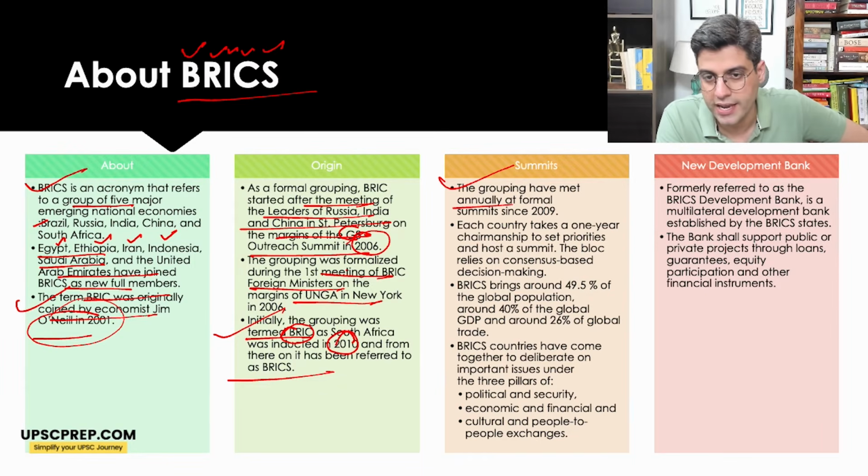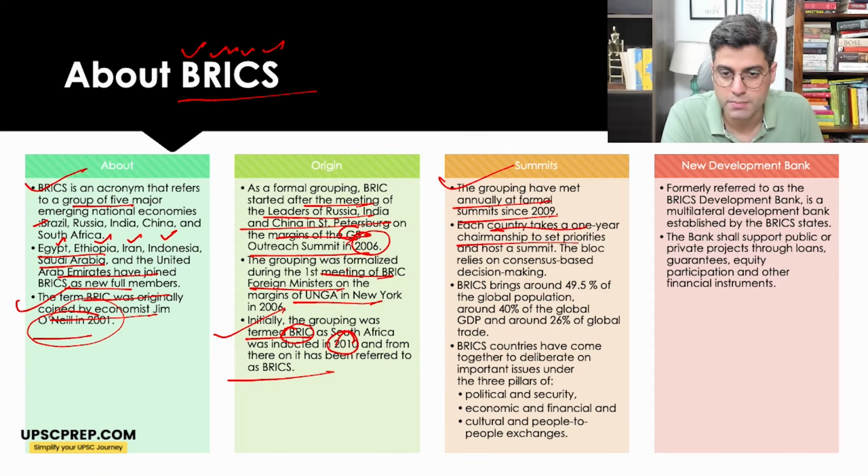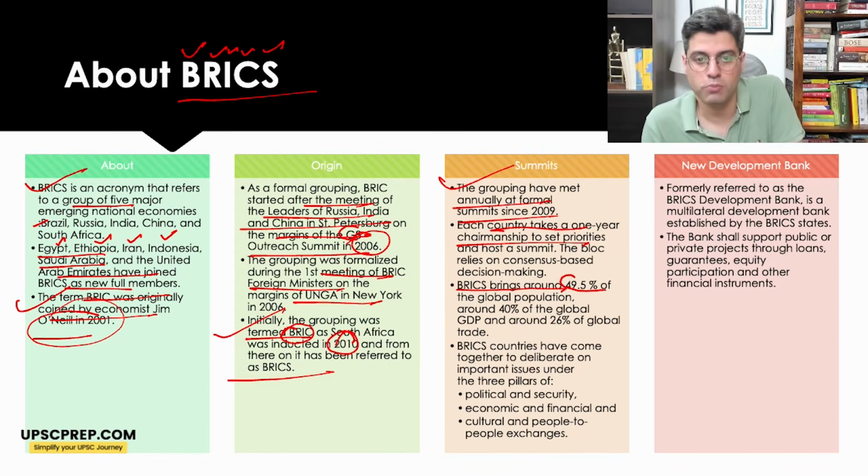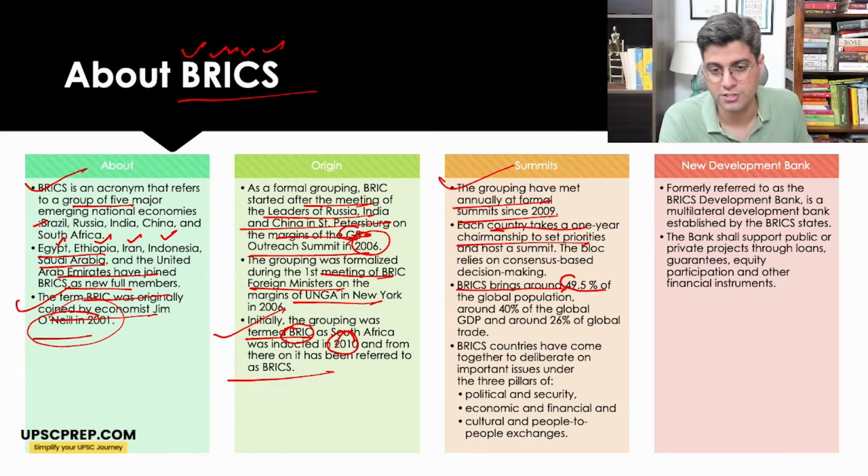The grouping has met annually at formal summits. Every year they meet formally. India is hosting next year. Each country takes 1 year of chairmanship. BRICS brings about 49% of the global population. That is why the US is concerned, and 40% of global GDP.